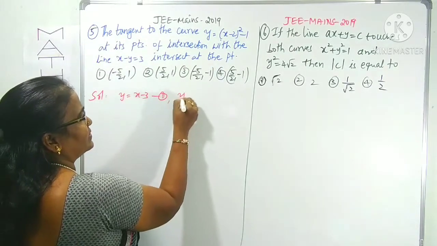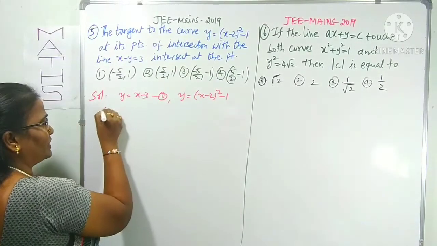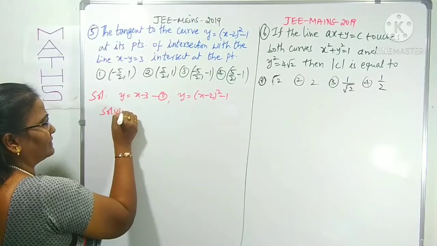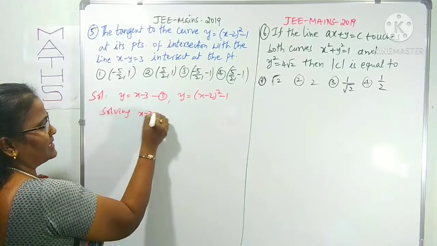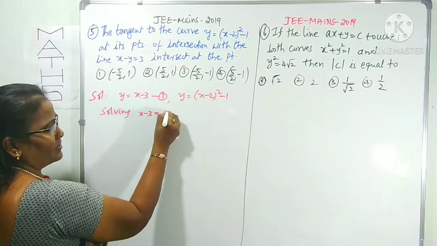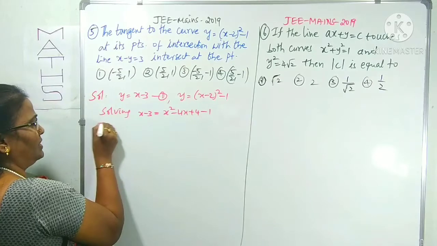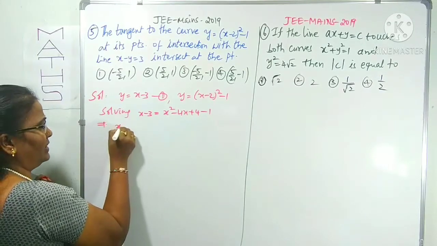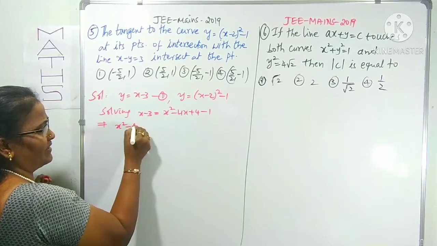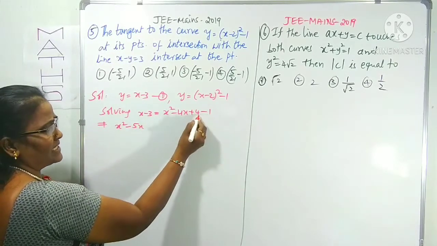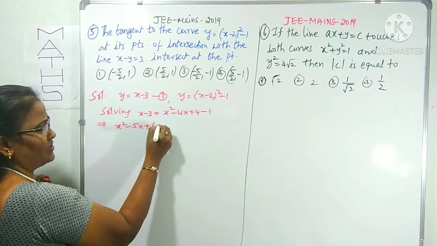The curve becomes y = (x − 2)² − 1, as already given. Solving both of them, we equate them: x − 3 = (x − 2)² − 1, which is x² − 4x + 4 − 1. Now we can rewrite this as x² − 5x + 6 = 0.